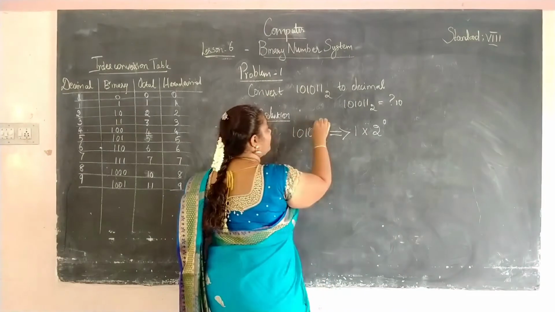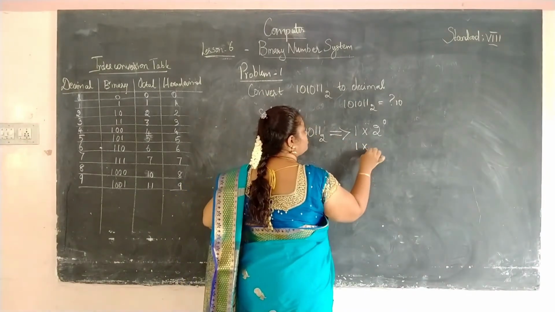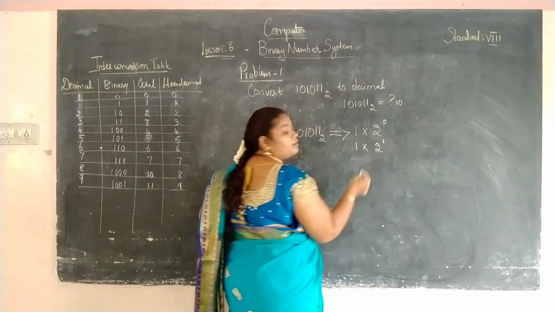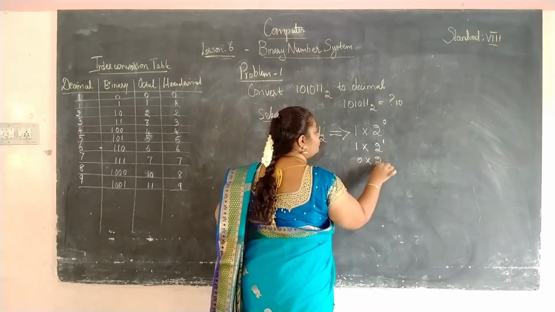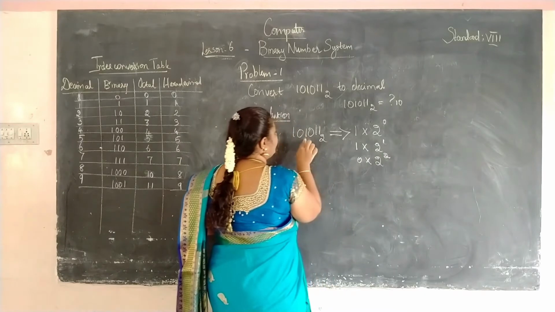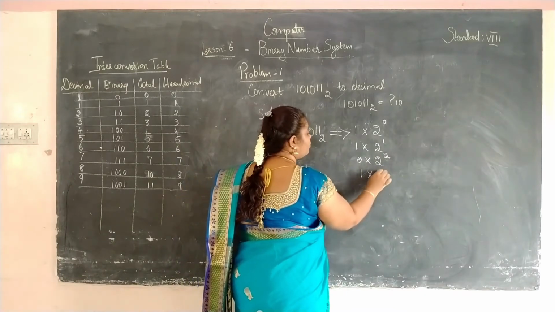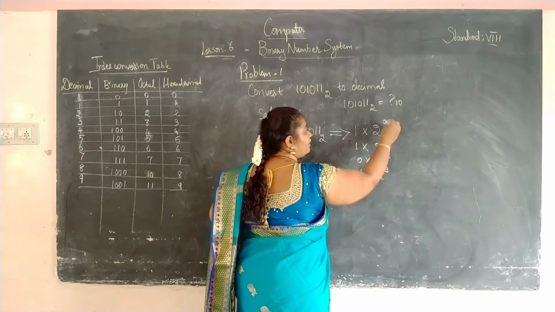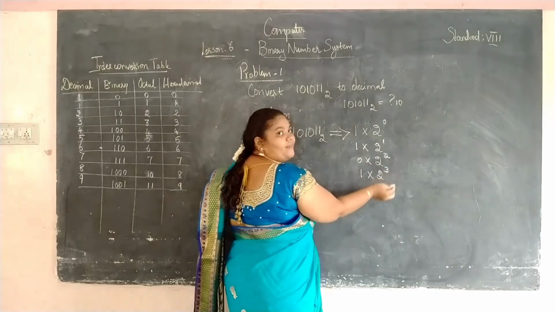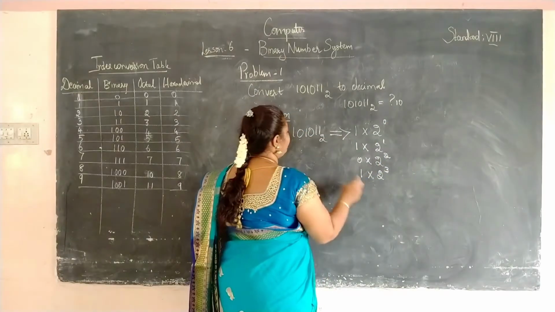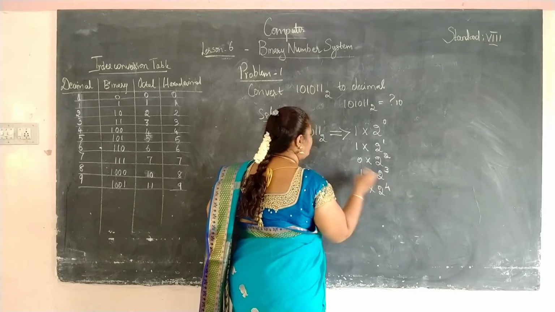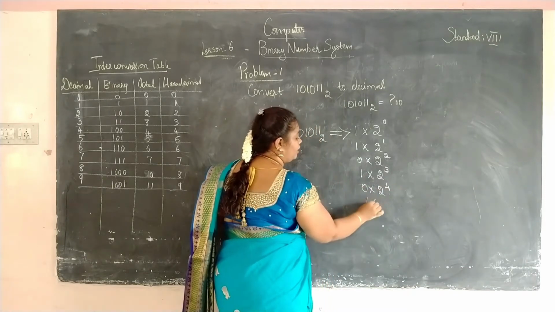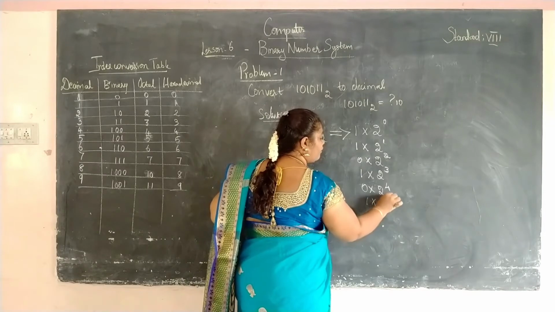Then we multiply the next digit 1, so 1 into 2 to the power 1. Then 0 into 2 to the power 2. Then again 1, so 1 into 2 to the power 3. We should be increasing the power values. Then 0 into 2 to the power of 4. Then again 1, 1 into 2 to the power of 5.